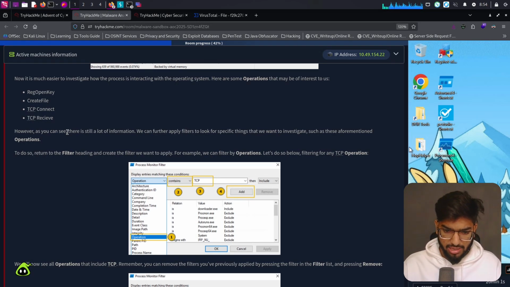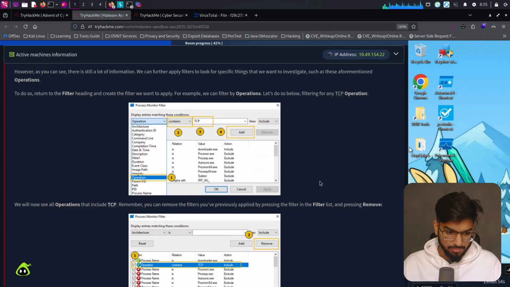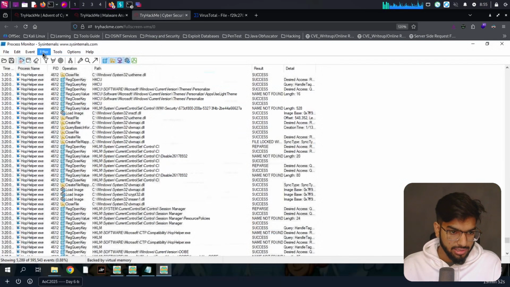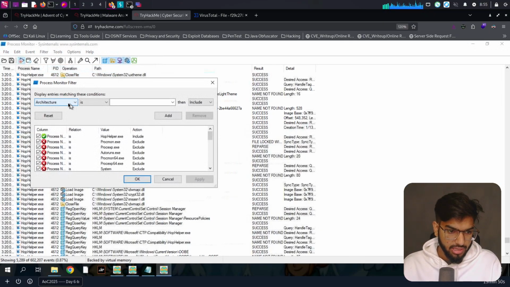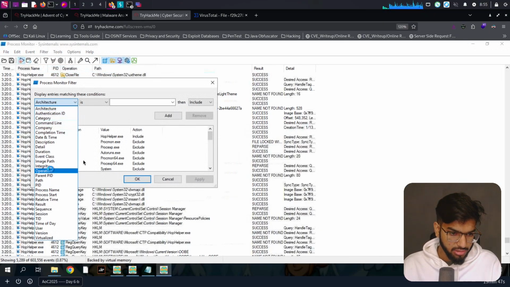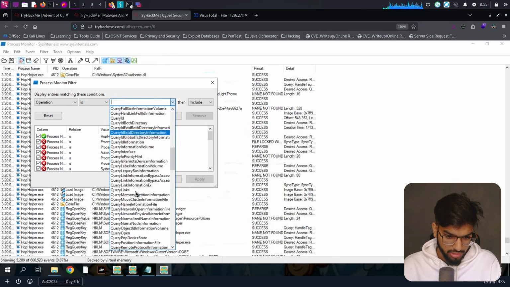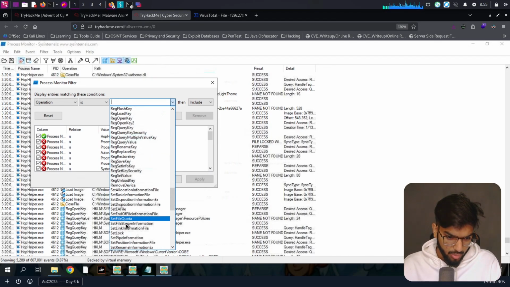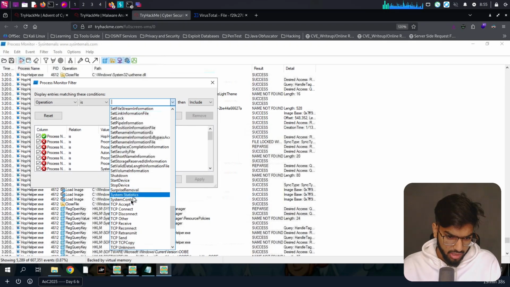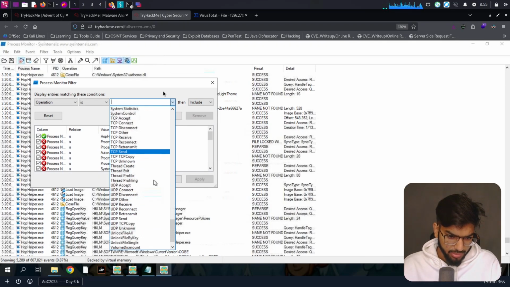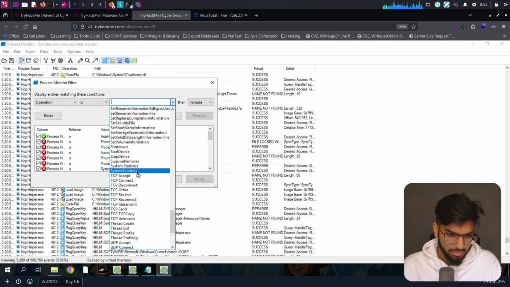For example, we can filter by operations. Let's do so below, filtering any TCP operation. Okay, for that, let's come back to filter once again, then go to operation, then here for the TCP operation. Where is TCP? What exactly in TCP? Have they specified it here? It's just TCP. Do we see just TCP here?